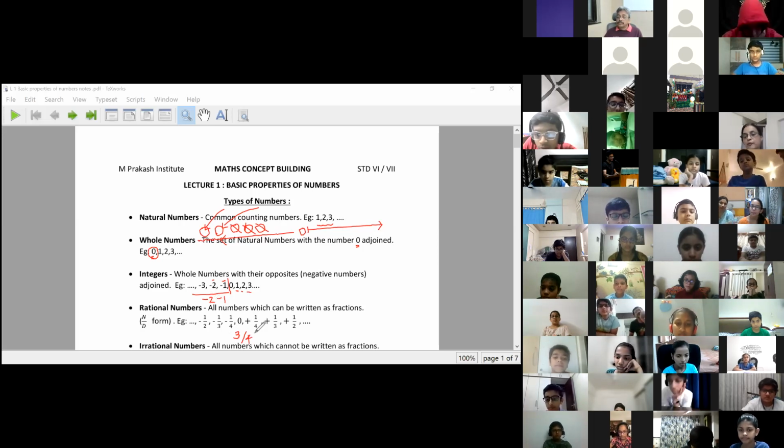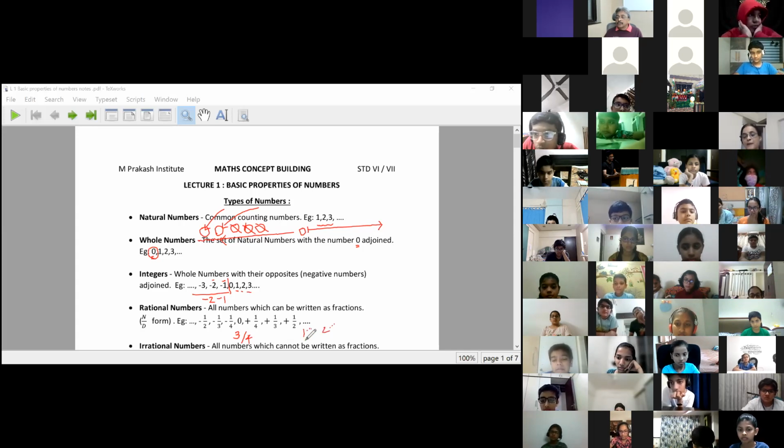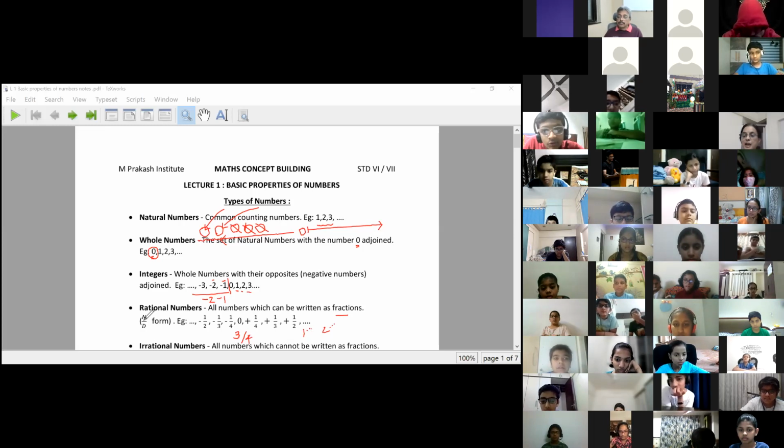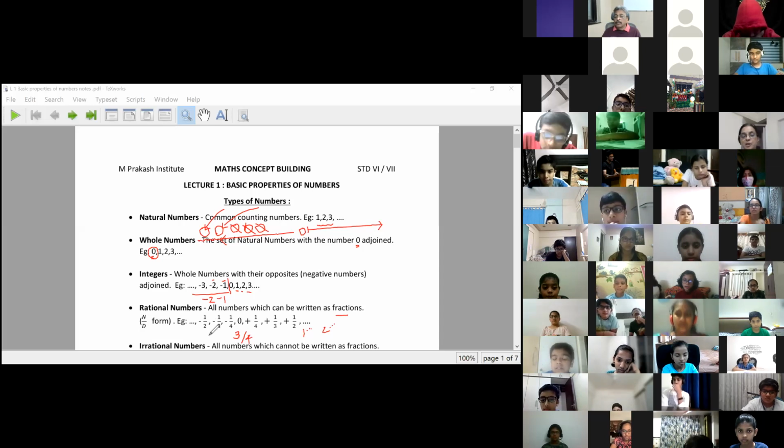Numbers that are broken numbers, half, more than half, or one and something, two and something. These are not complete numbers. Such numbers will also be called fractions. We are going to do fractions as our next topic. But these numbers are called rational numbers, and we can write these numbers in numerator upon denominator form. We can write these numbers as something upon something, like 3 apples made into 4 parts.